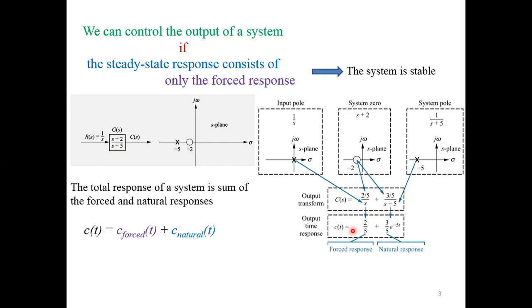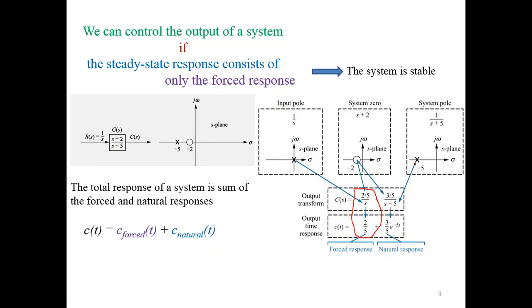From here, if we convert the output into the time domain, we get c(t). We can see that due to the input pole, we have this portion, which is due to the input.